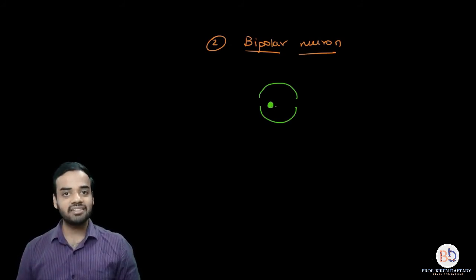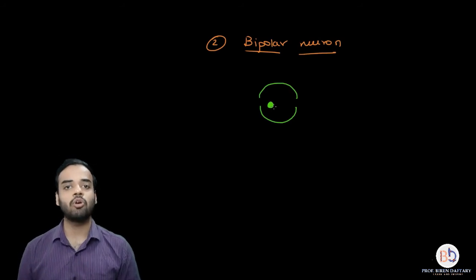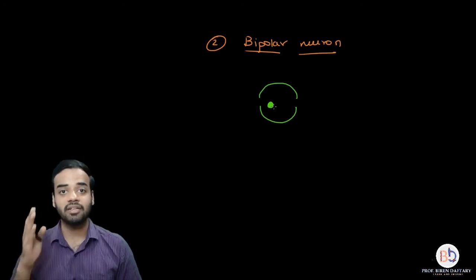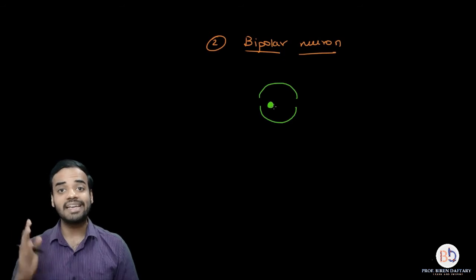In my next lecture, which is going to be structure of a neuron, I am going to explain all the parts which are there in the cyton, all the remaining parts, all the layers, everything that will be explained in the next lecture, which is going to be structure. So right now I am not going to draw all the organelles over here. Please remember that the other organelles are also present in the cyton.